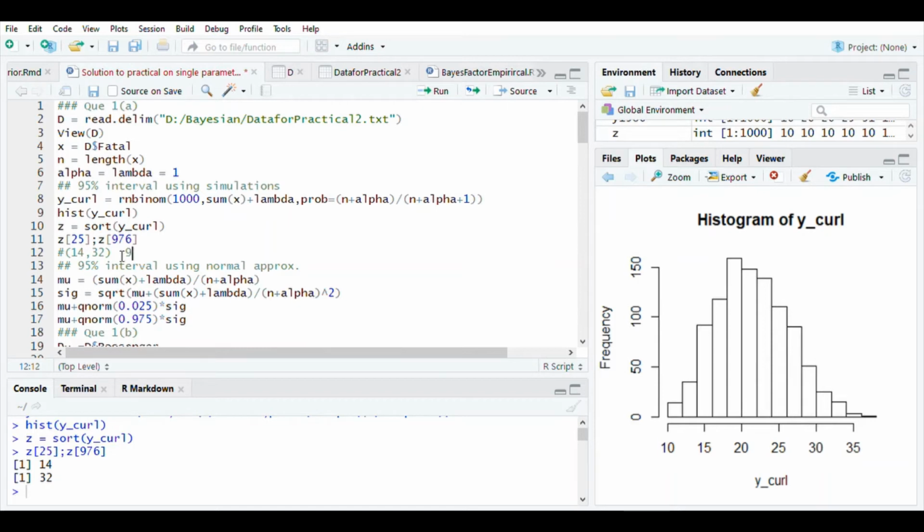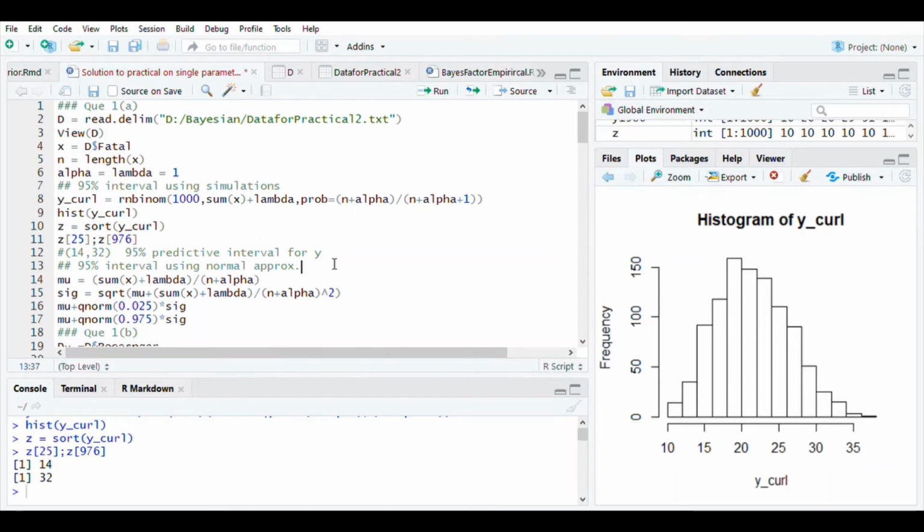This is the 95% predictive interval for Y. Now the second question was about the normal approximation. So we have seen how the normal approximation works and how the mean and variance can be computed.